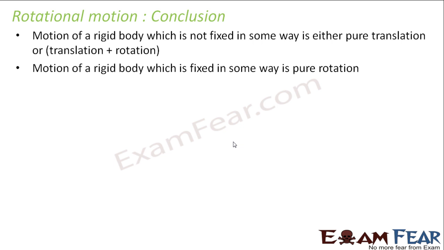Motion of a rigid body which is fixed in some way is pure rotation. So what is this some way? There are two possibilities. One is a fixed axis and the other is a fixed point. So in that case, the motion is pure rotation, right? So this is all we talked about the motion of a rigid body.